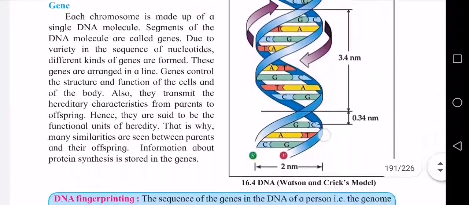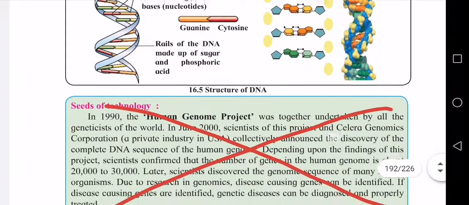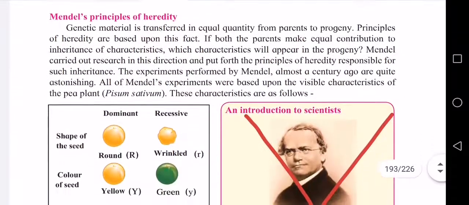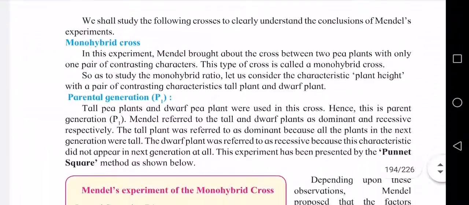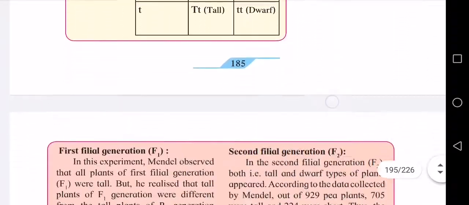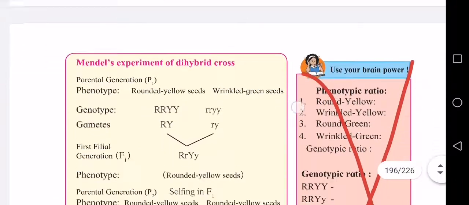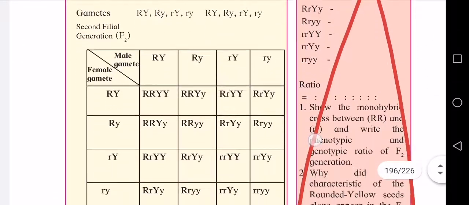182, everything. Page 183, seeds of technology, you cancel. Then page 184, an introduction to scientist, you cancel. Page 185, this everything is there. Now come to page 187. This use your brain power, you cancel.